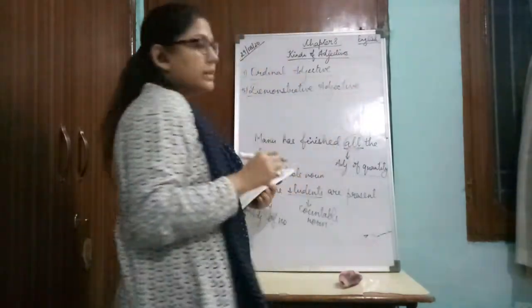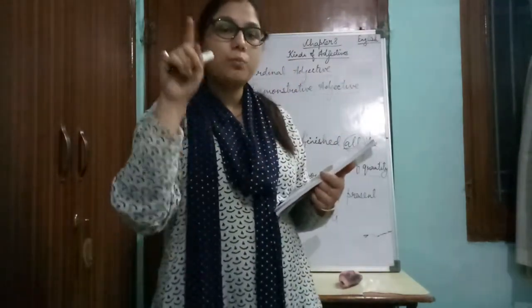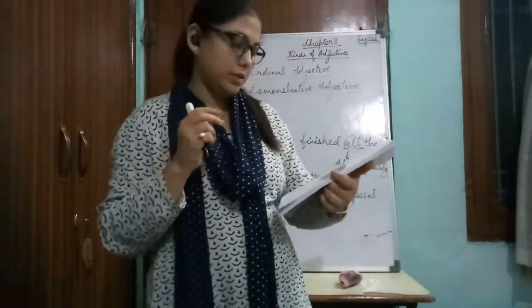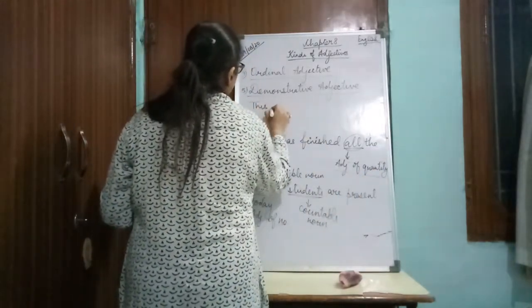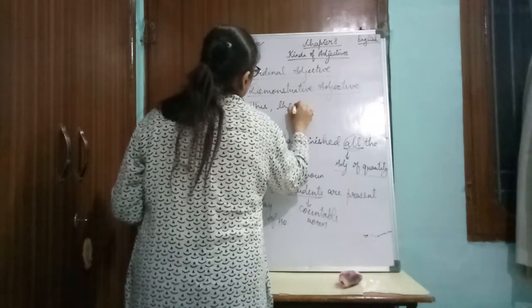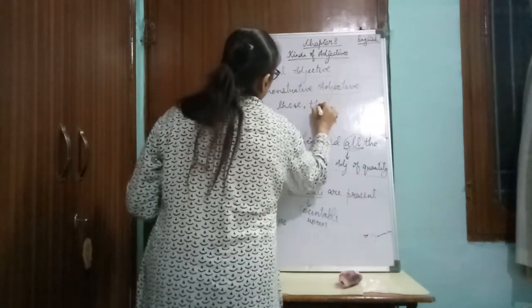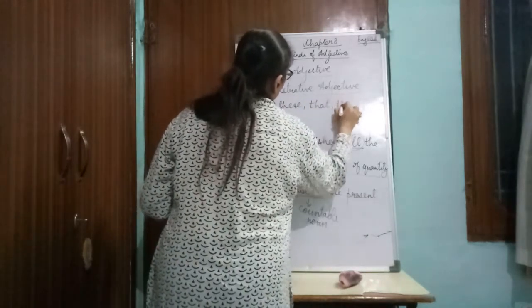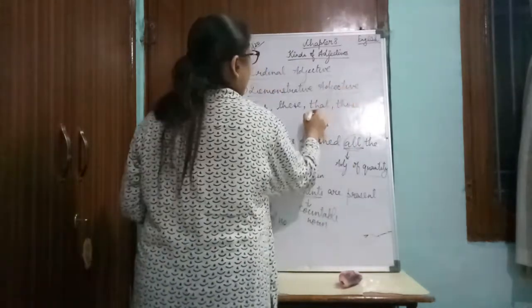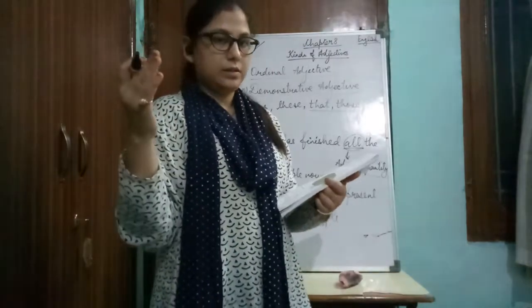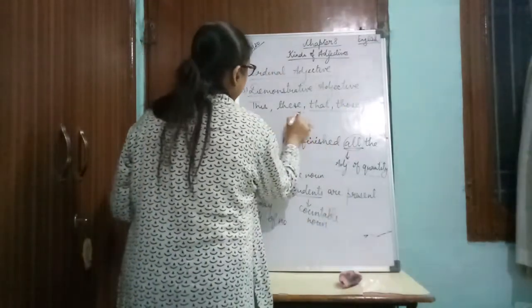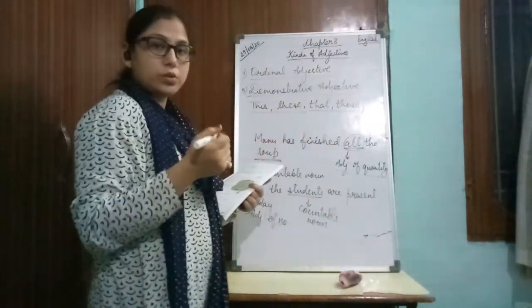Now, demonstrative adjectives are those adjectives which are used to point out a thing or person. Generally we have four types of demonstrative adjectives: this, these, that and those. That and those are used for things that are far away, and this is used for a person or thing that is close by.